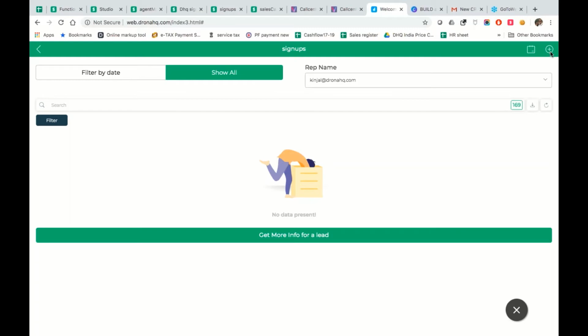Sixth is a very interesting, or rather a very important aspect of any CRM, which is the communication that we should do with the user. So we have a built-in mechanism for sending emails right from within this tool. And seventh, if you're sending an email, we would also like to track whether that email is getting delivered, or whether that email is even being noticed and opened by your prospect. We're going to see that as well.